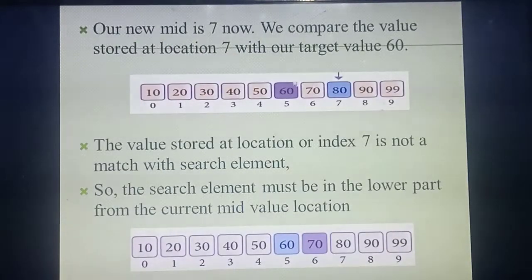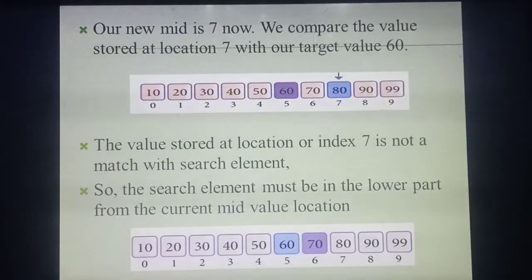See the next one. So always, the place where the middle value falls, you need to shade it. Now you got the middle value as 7. In the 7th place what value will be there? 80. Listen carefully, your search key value or target key value is 60, but the value you are getting is 80. So your search key value 60 is lesser than the value you got, 80.